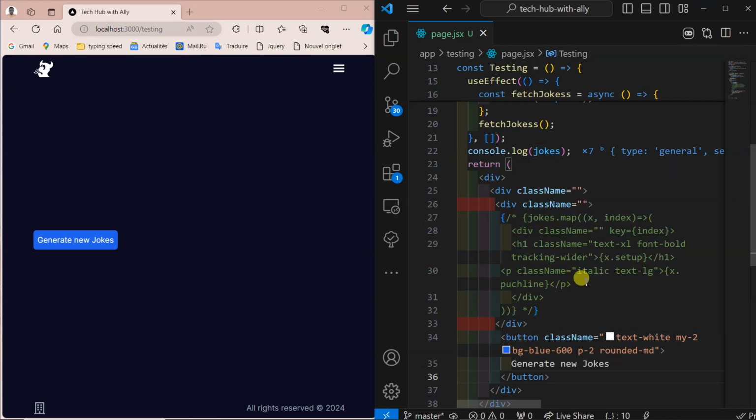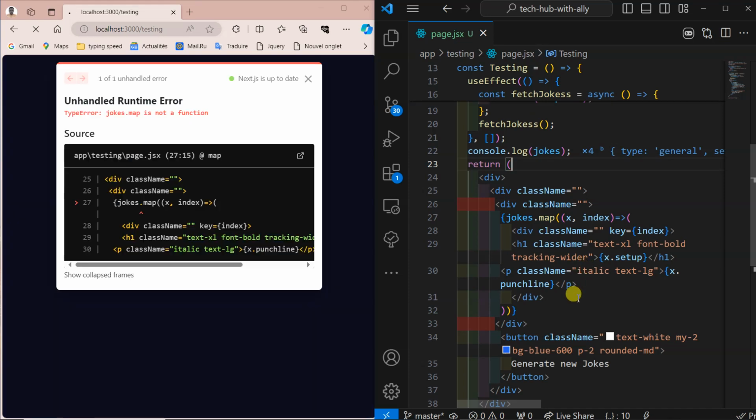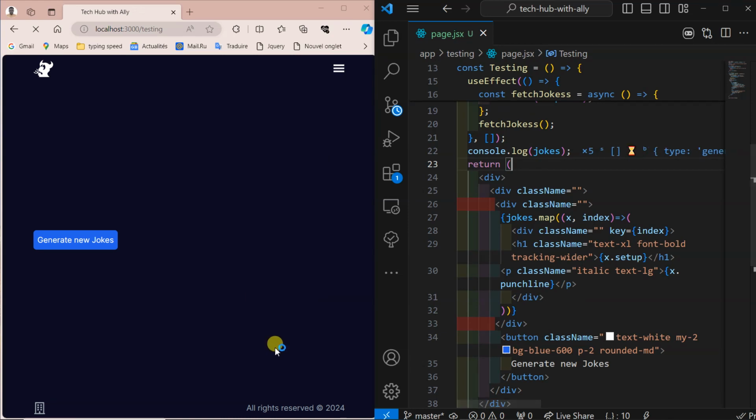Punch line. I think it's correct. So let me first of all remove it. Are we getting it out or not? So now when I do like this, it will say jokes.map is not a function. We wait because it's empty, it's loading.